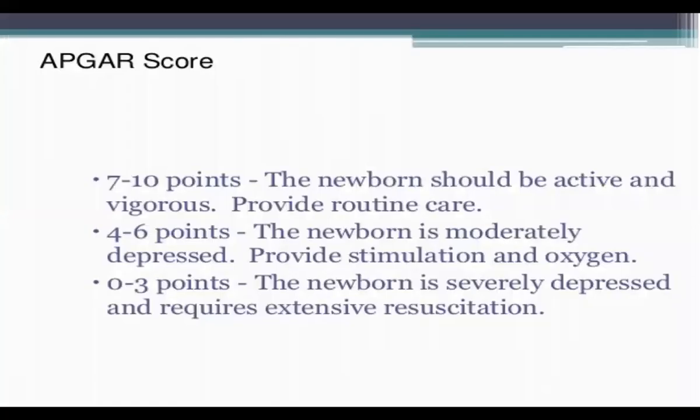Now, if we calculate the APGAR score, what does it indicate? If the APGAR score is from 7 to 10 points, the newborn is active and vigorous, and you provide routine care. While with 4 to 6 points, the newborn is moderately depressed, and you provide stimulation and oxygen. While if the APGAR score is 0 to 3 points, the newborn is severely depressed and requires extensive resuscitation. That is how we take the help of the APGAR score for further management.